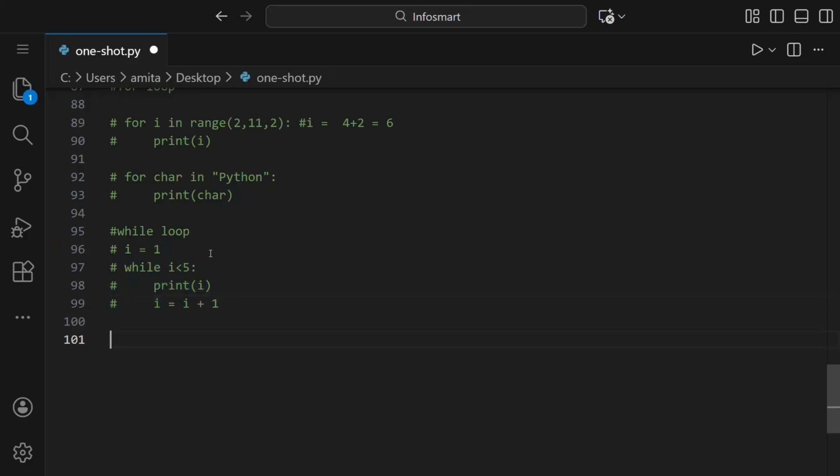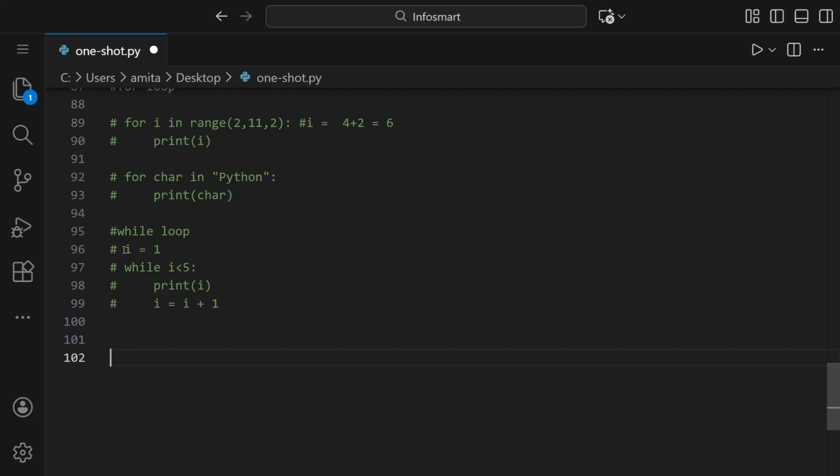Next, let us take another example. If we take the password example again, and we want the user to input the password till the time it's correct, first we have to make a variable, because before starting this while loop we should have one variable.